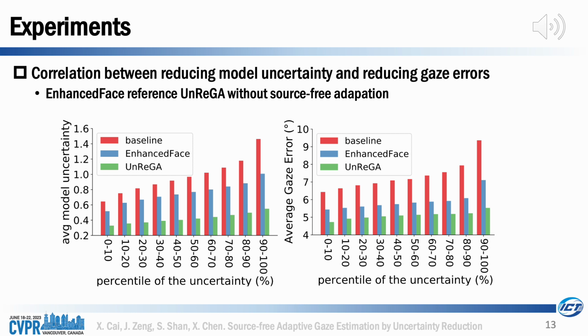Furthermore, we visualized the model uncertainty and gaze errors resulting from the application of both enhanced face and UnReGA on various samples sorted by model uncertainty. Our findings indicate that both face enhancement and UnReGA consistently reduce model uncertainty and gaze errors relative to the baseline, across groups with different levels of uncertainty. This highlights the correlation between the reduction of model uncertainty and the reduction of gaze errors.